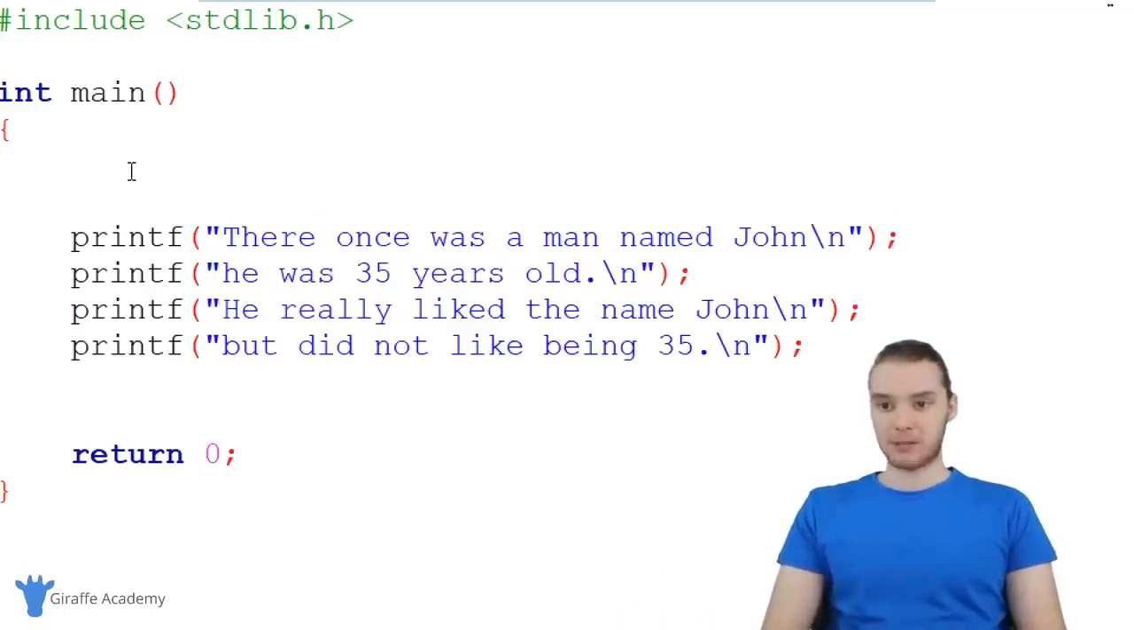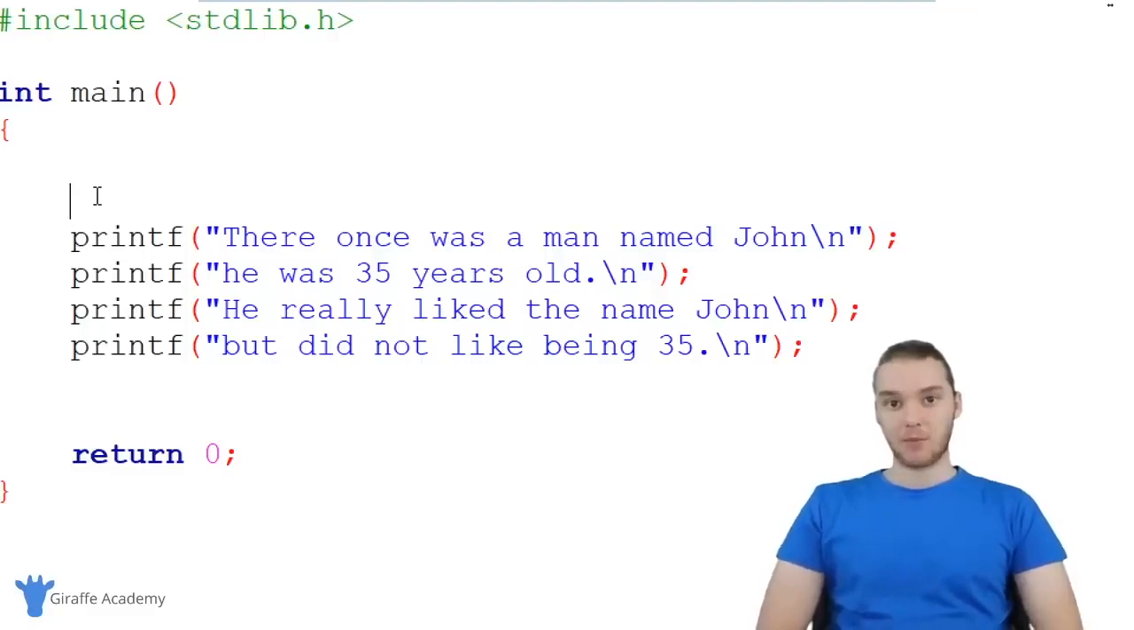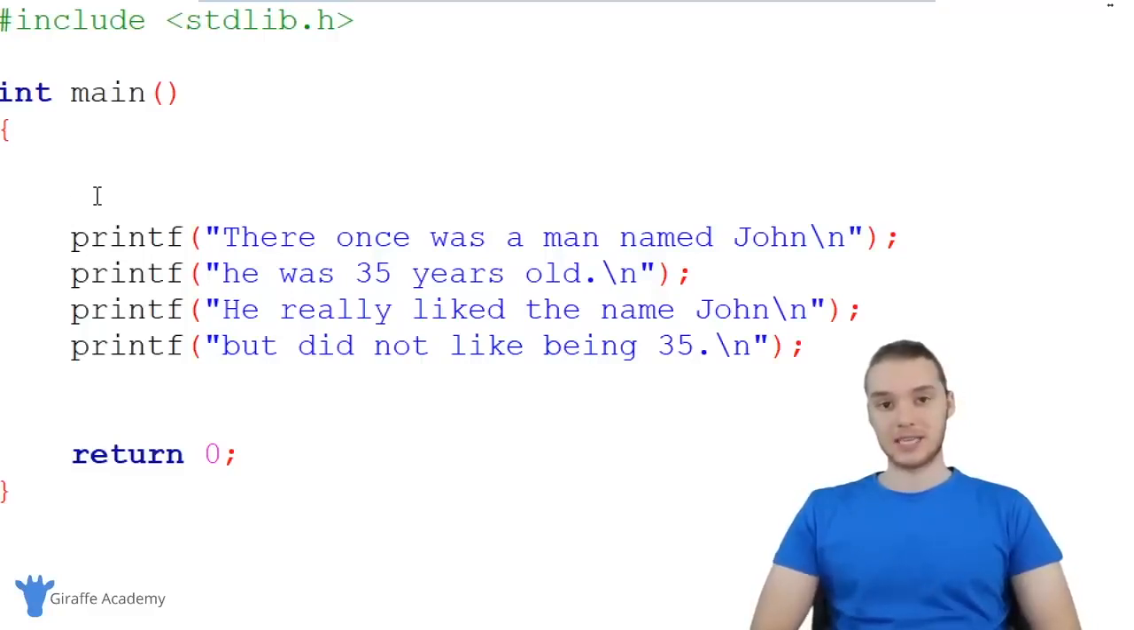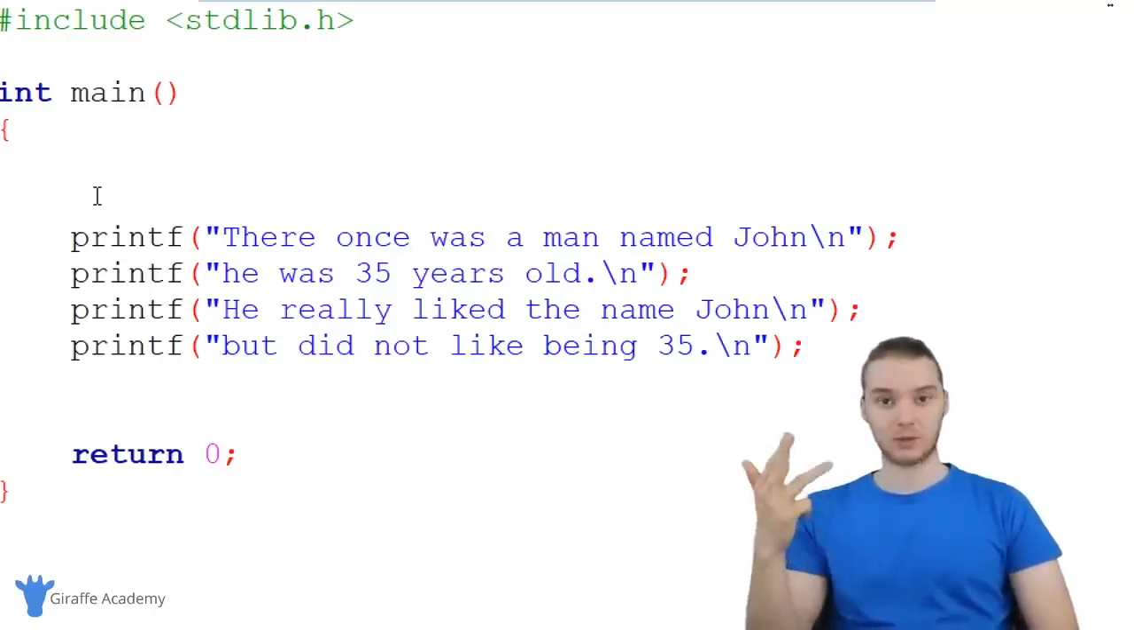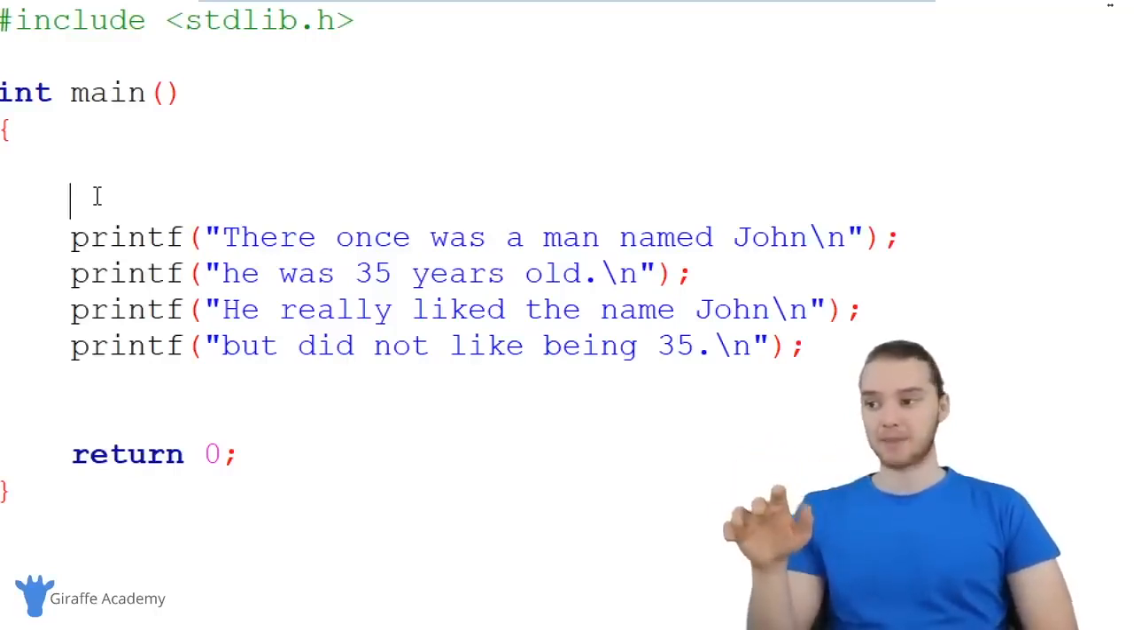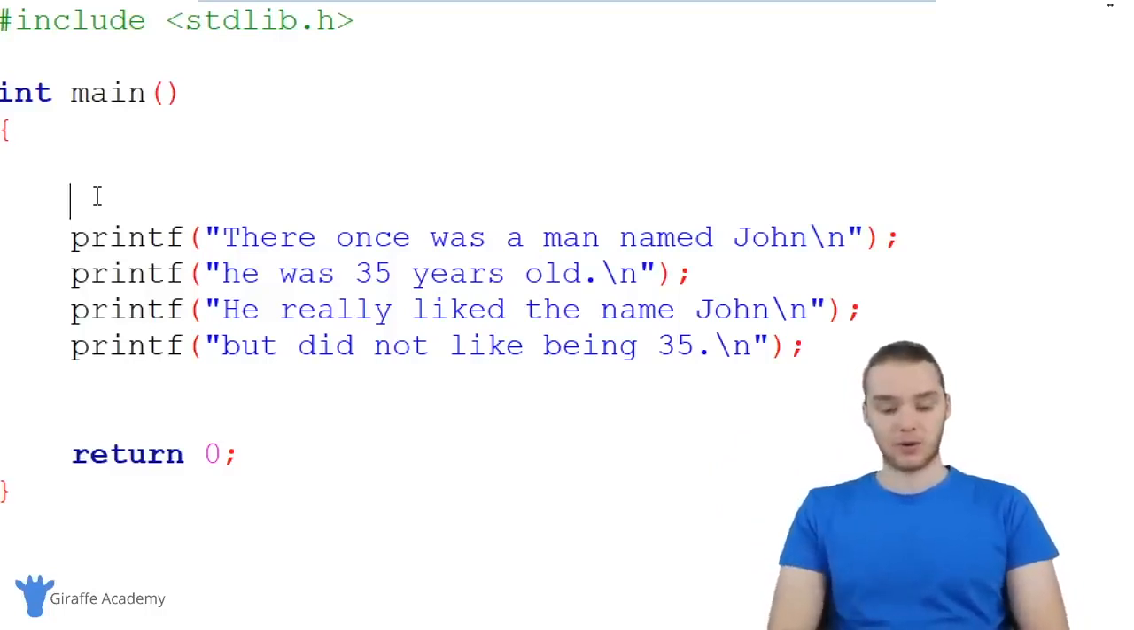Up here above these print statements, I'm just going to make a new line, and I want to create a variable. Now, whenever we create a variable in C, we have to give C a couple pieces of information. The first thing we have to tell C is what type of information we want this variable to store. I'm going to get into the different data types in C more in the next tutorial, but for now, just know that we can store things like numbers, characters, text, decimal numbers, all sorts of stuff like that. In our case, I'm going to store the character's name.